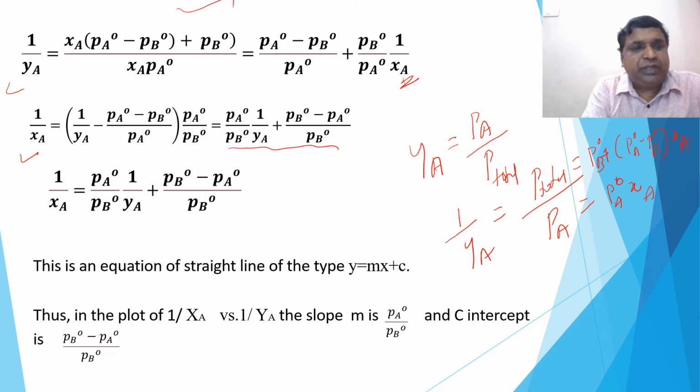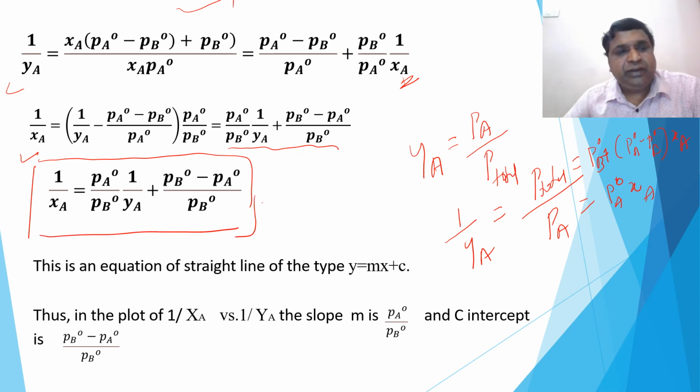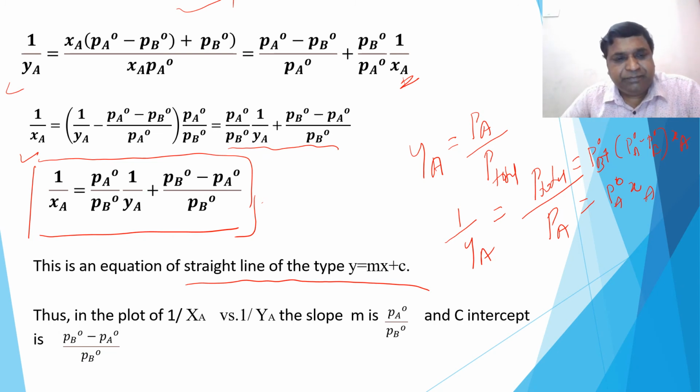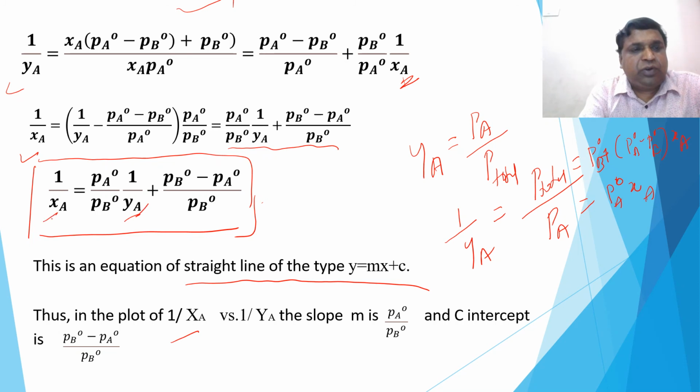And when you take up this one, this is the final expression or relation we can write between the mole fraction of a component in the liquid and the mole fraction in the vapor phase. Both we have taken here. Therefore, again this gives a straight line. Remember, y is equal to mx plus c. Thus, in the plot of 1 over XA versus 1 over YA, this is the slope and this is the intercept.